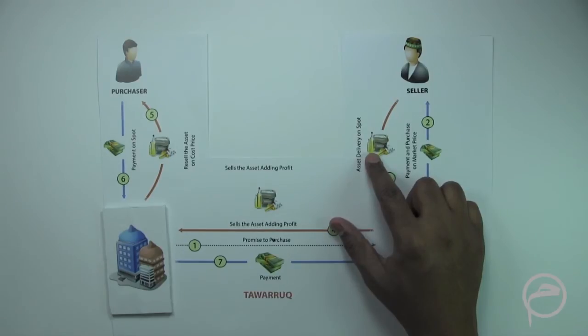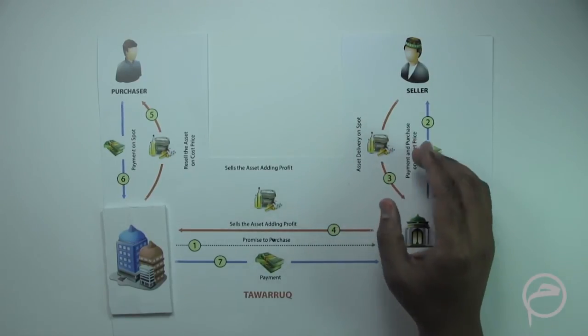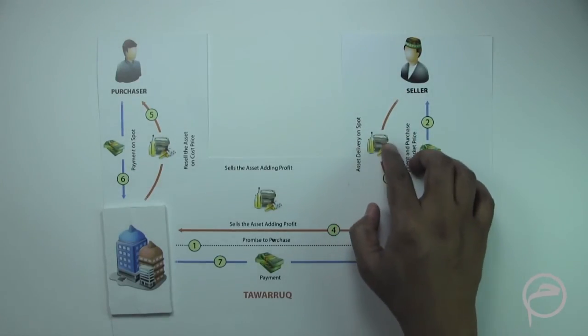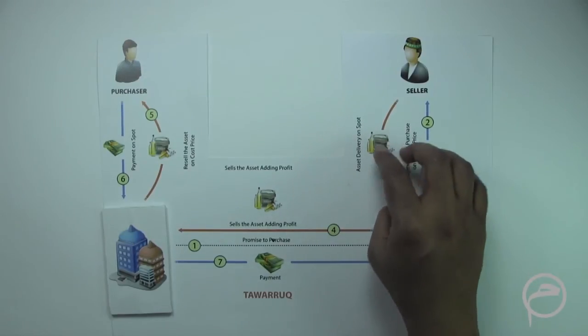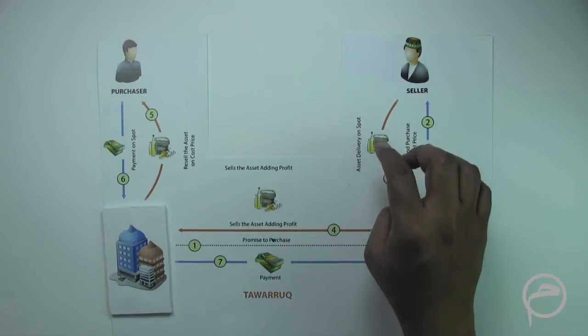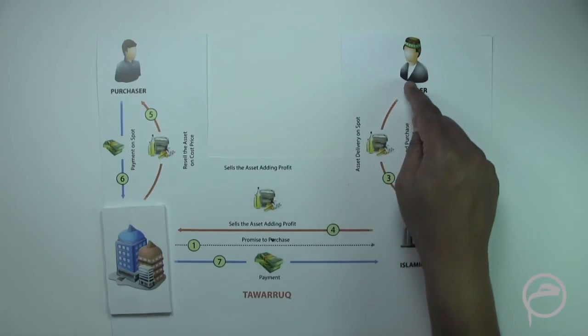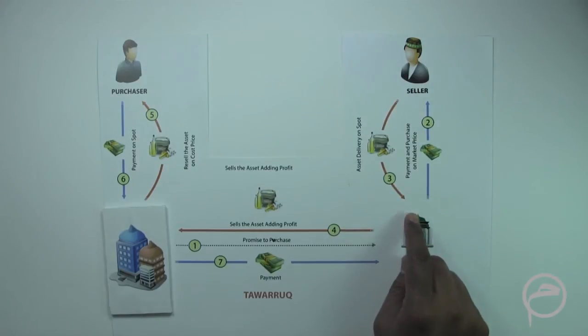And in some other geographies, some other commodities are also being used. So what we are trying to say is that the nature of the commodities could vary from region to region, but in a nutshell, whatever the commodities are, the basic principle is that these have to be properly identified, and the risk of these commodities has to be transferred from the seller to the Islamic Bank. So this is the step 2.